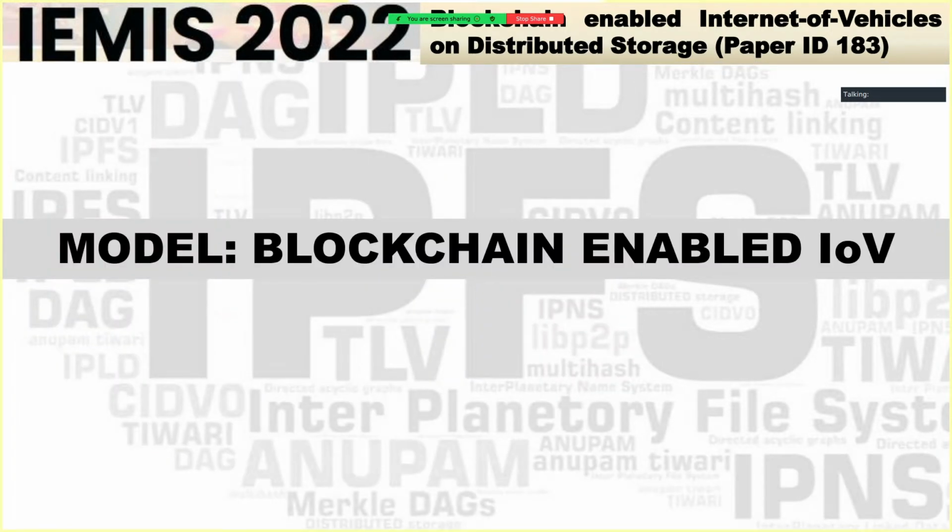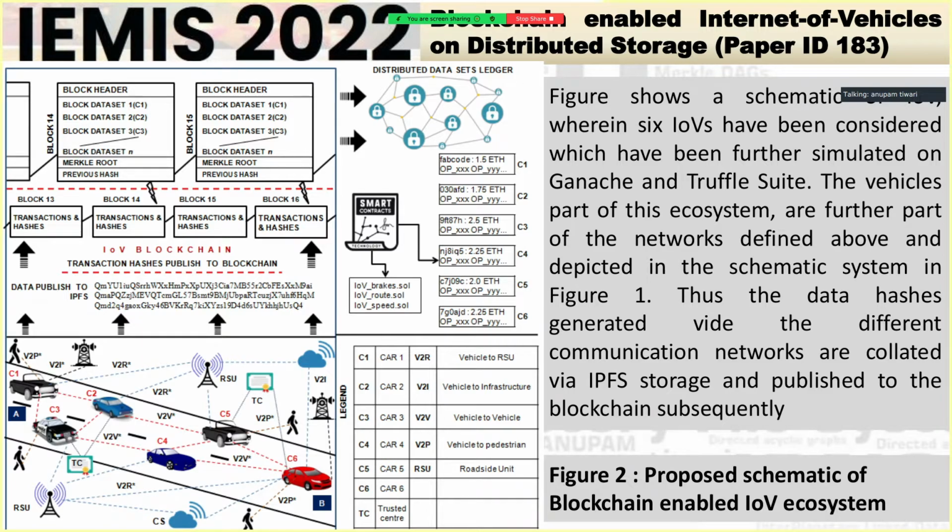But first of all, I'll propose my model, blockchain enabled IoV on distributed storage. So here, like you see on the screen, I have 6 vehicles here: C1, C2, C3, C4, C5 and C6.